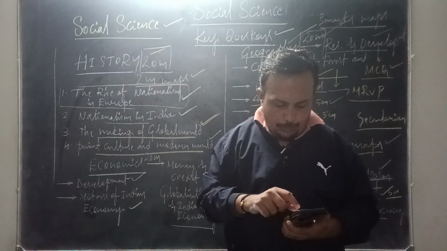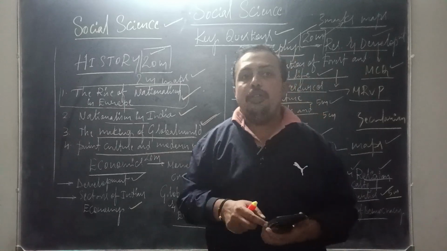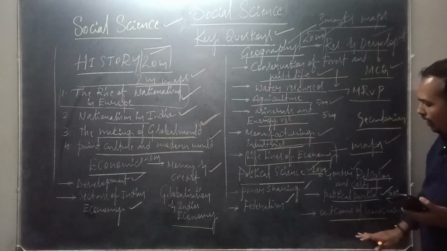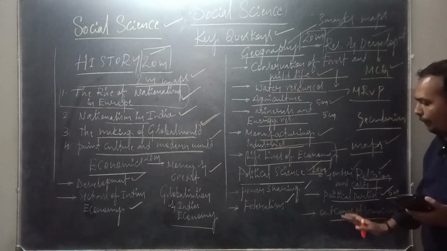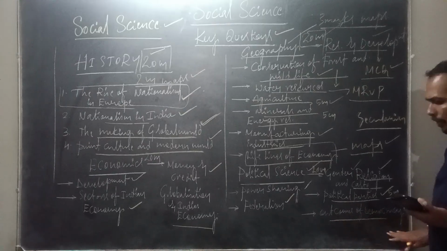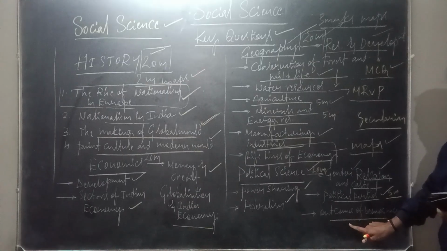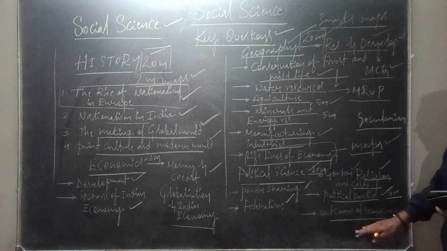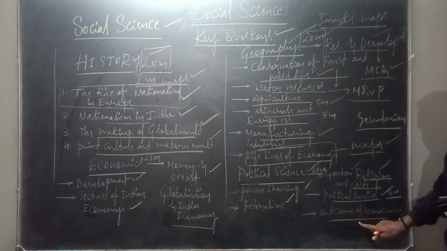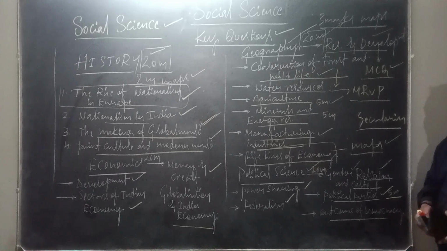So at last, to say about the outcomes of democracy, as I said, merits and demerits of democracy are very important. If you know the merits and demerits, you can make out the points for almost all the questions asked from this chapter. Along with that, accommodation of social diversity is another important question. Why a democratic form of government is better than other forms of government is another 3 marks question which you can expect from this chapter, Outcomes of Democracy.